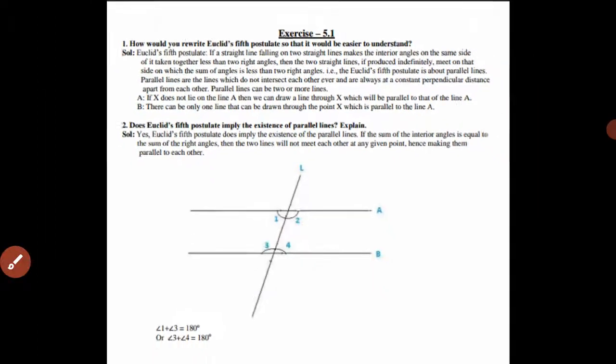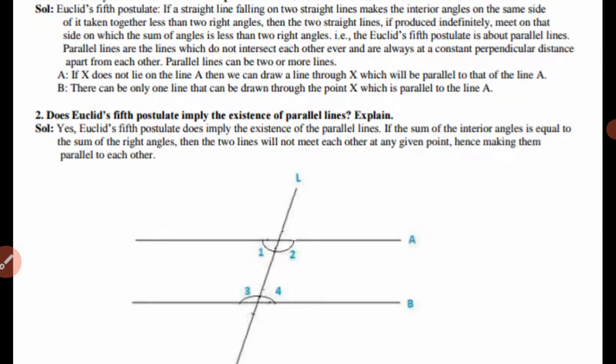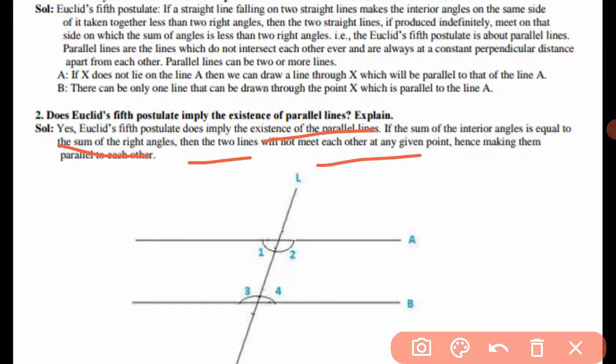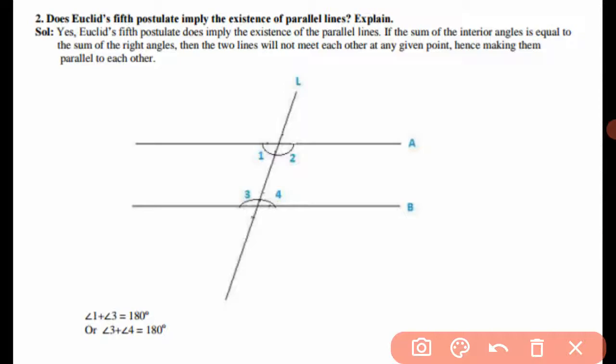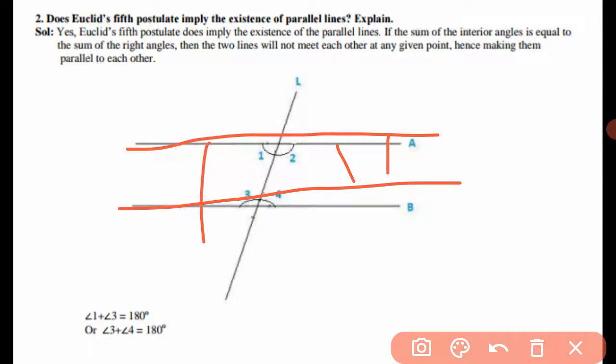Now question number 2. Does Euclid's fifth postulate imply the existence of parallel lines? Explain. Yes, it does. If the sum of interior angles is equal to two right angles, then the two lines will not meet at any point, hence making them parallel. We can also draw this diagram: if angle 1 plus angle 3 equals 180 and angle 2 plus angle 4 equals 180, then the lines will be parallel, with equal distance between them.